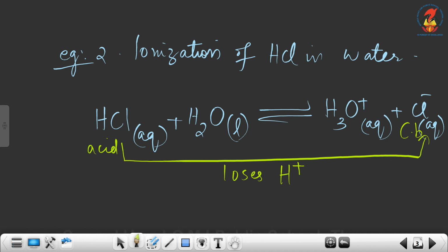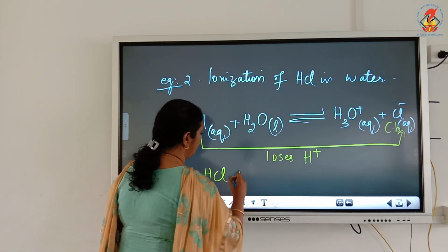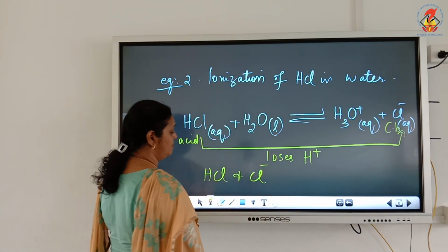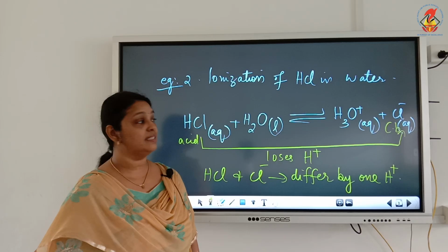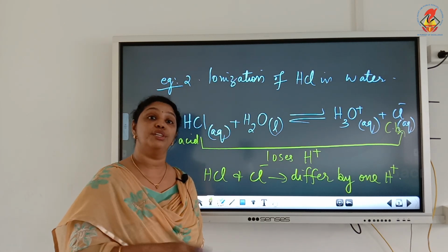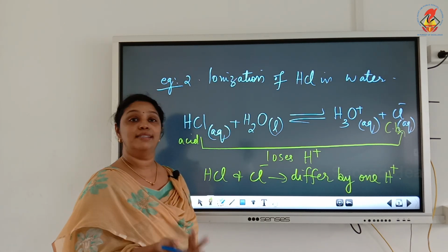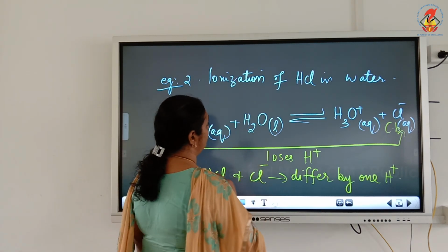And you can see this HCl and Cl minus, they are conjugate acid base pair because they differ by one H plus. So, here Cl minus is the conjugate base of the acid HCl and HCl is the conjugate acid of the base Cl minus. Okay, now let's talk about water.